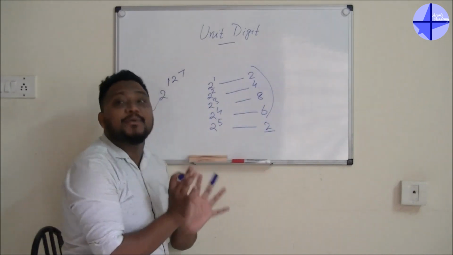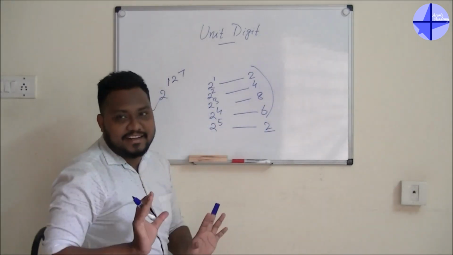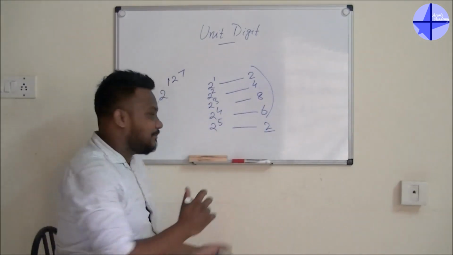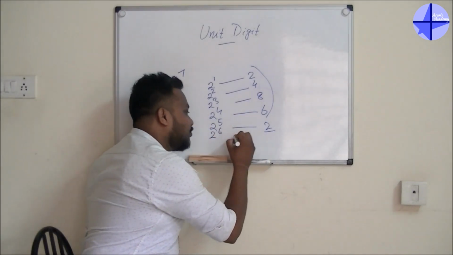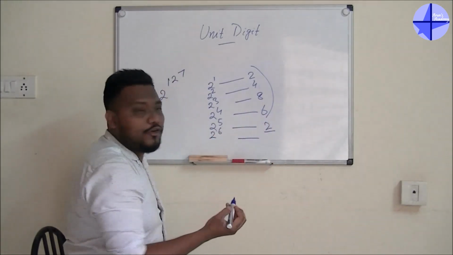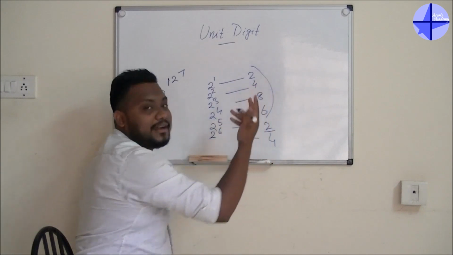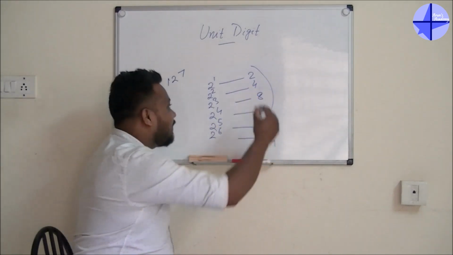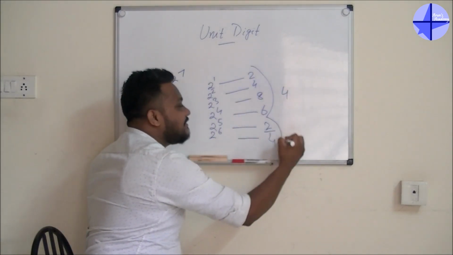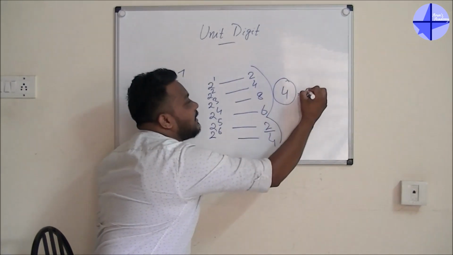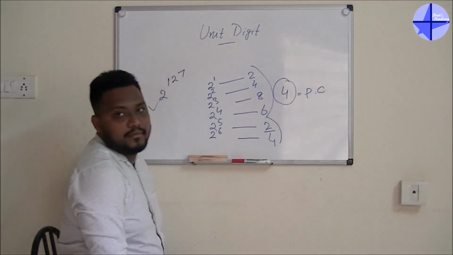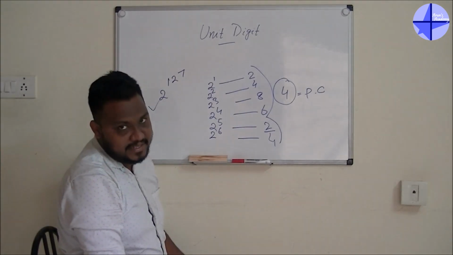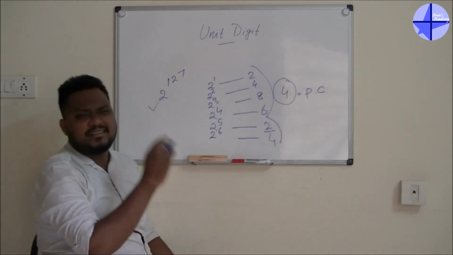Okay, to make you understand this perfectly, I will take another number like 2 to the power 6. 2 to the power 6 is equal to 64. I will take 4. See, you are getting the same thing. Yes or no? So after the fourth value, you are getting the same thing again. So here the power cycle is equal to 4. Okay, guys, PC means the power cycle.